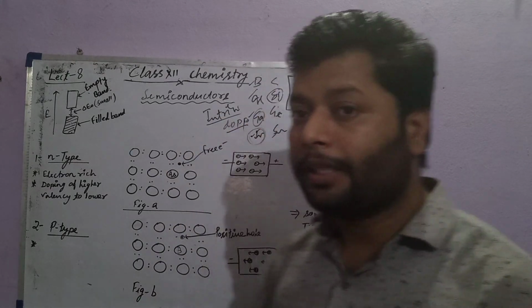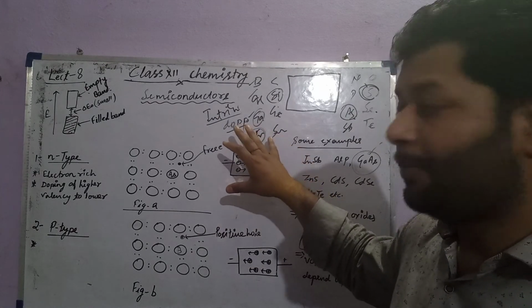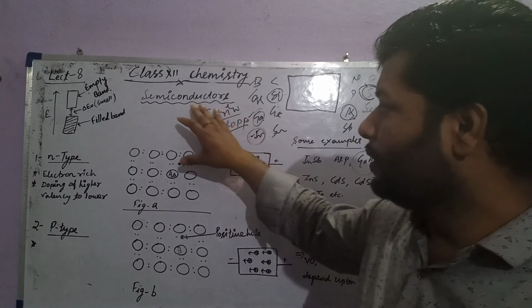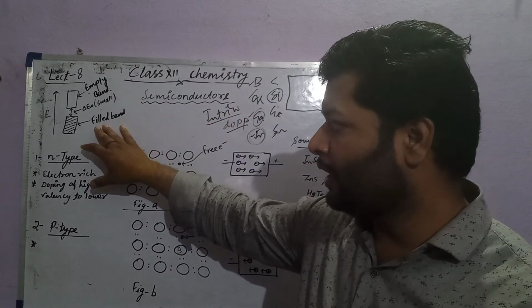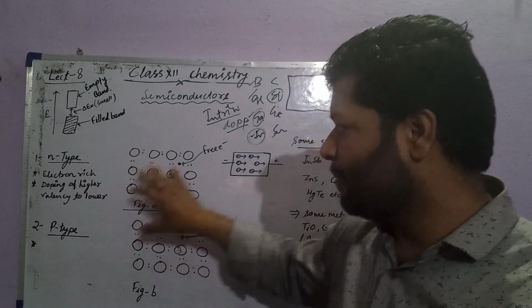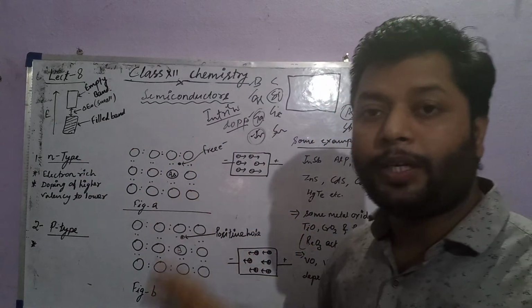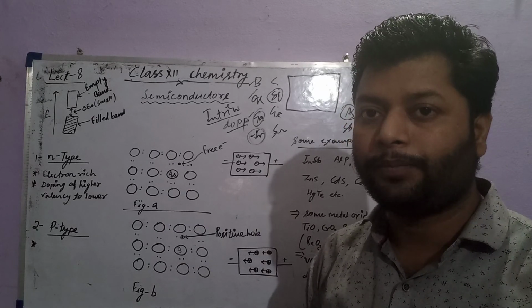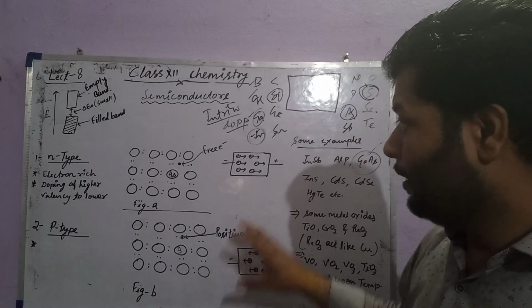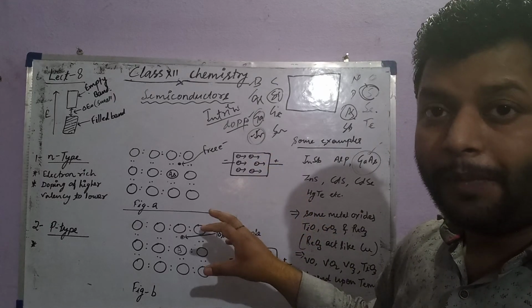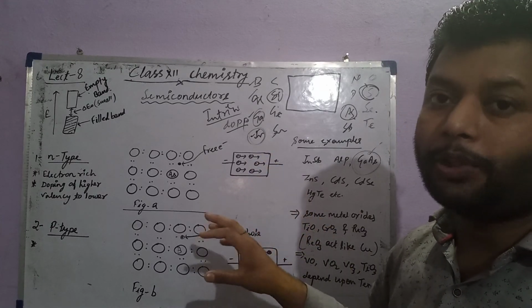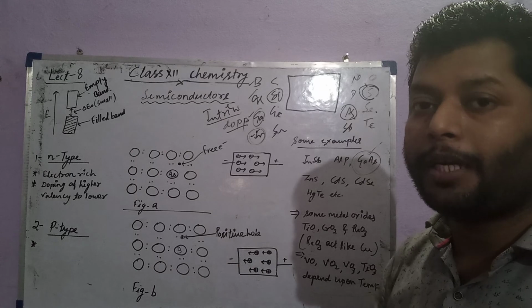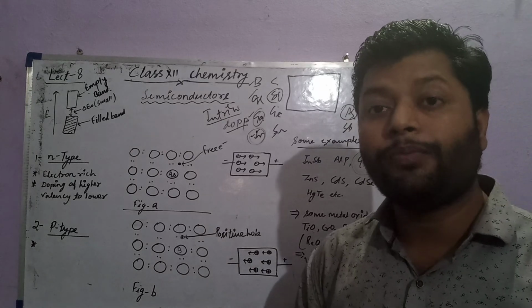But before that, just take out the notes of this semiconductor topic: how semiconductors, band theory and n-type, p-type semiconductors are responsible for different types of approaches to the questions in boards as well as in competitions. Students, make a proper note of this topic because it is the most advanced topic in solid state, band theory and semiconductors. That will also help in your physics lectures.